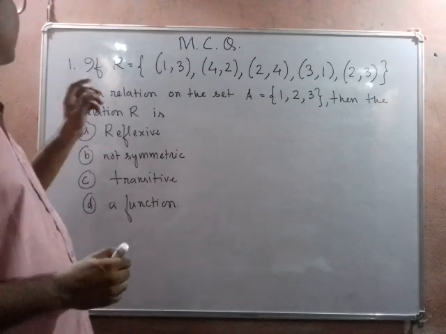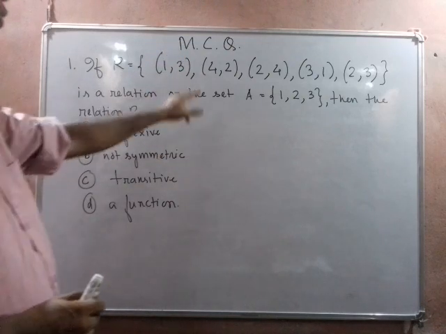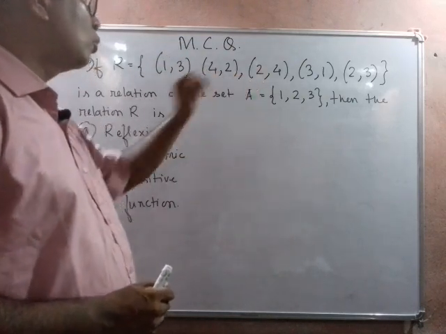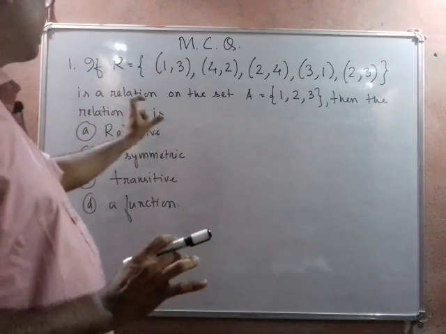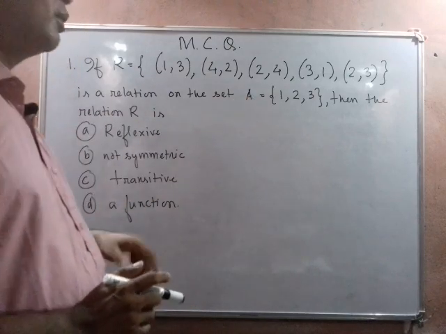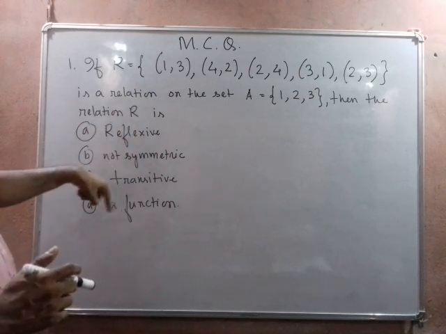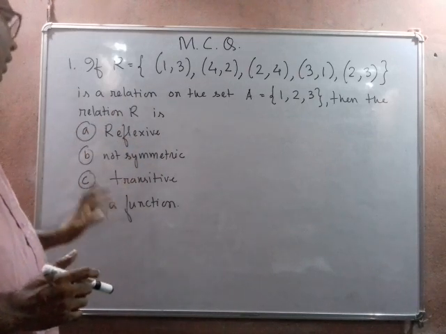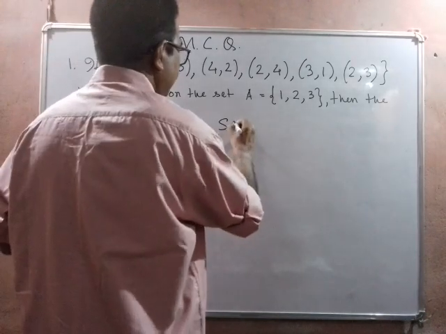So the first question is number 1. Let R equal to {(1,3), (4,2), (2,4), (3,1), (2,3)} be a relation on the set A = {1, 2, 3, 4}, containing elements. Then which of the following is true? The relation R is reflexive, symmetric, transitive, or a function. Which one is actually true? So we are going to check it.